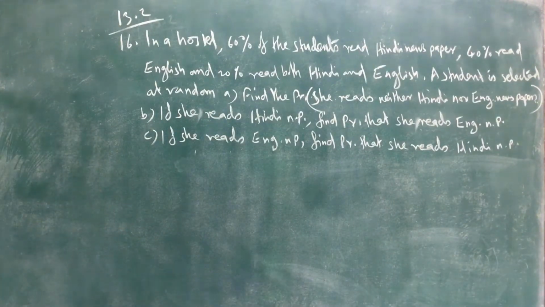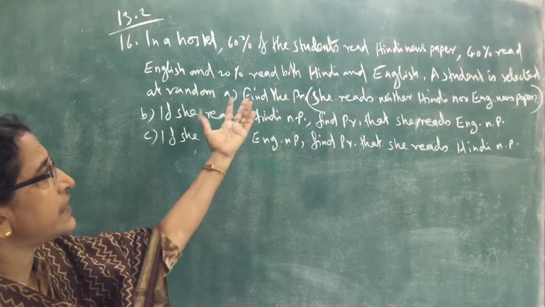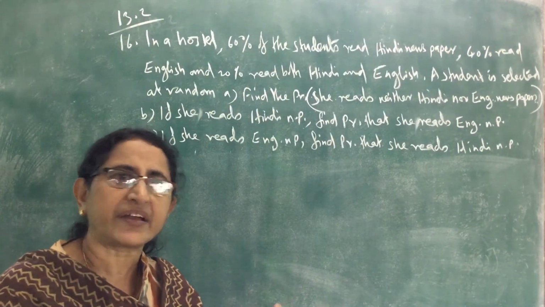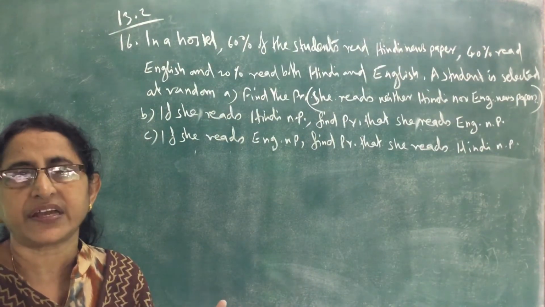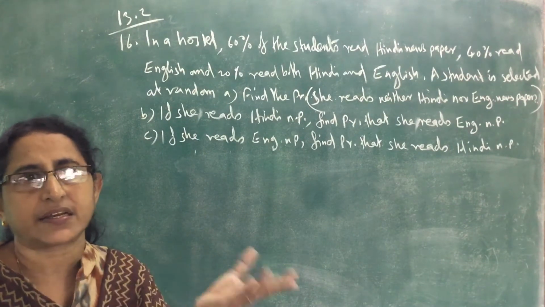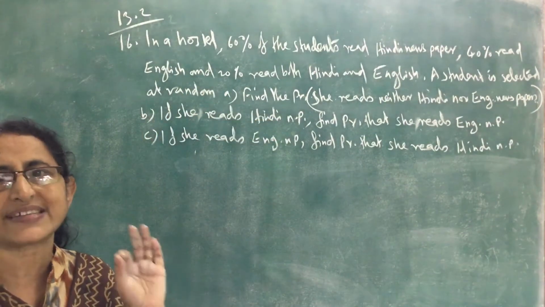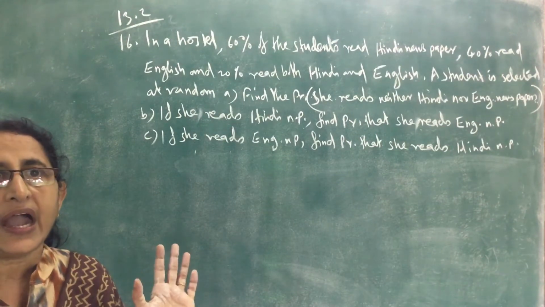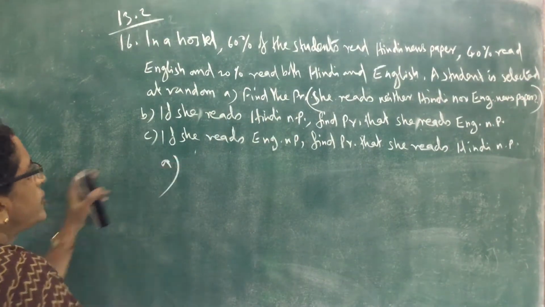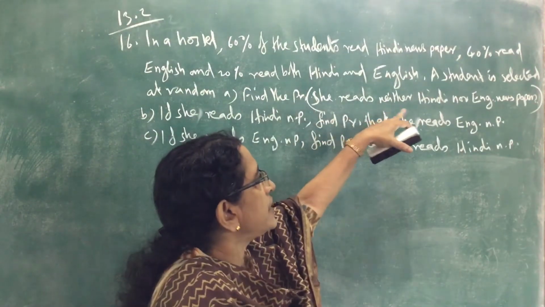Now see question number 16. In a hostel, what is the experiment here? In a hostel, some students read Hindi newspaper, some students read English newspaper, some read both newspapers. And what is the experiment here? One student is selected at random from the hostel. And we have to find the probability. What is the first question? We want to find the probability that the student selected reads neither Hindi nor English newspaper.